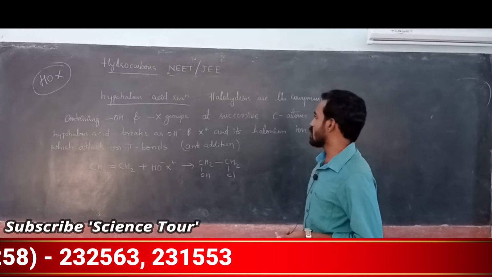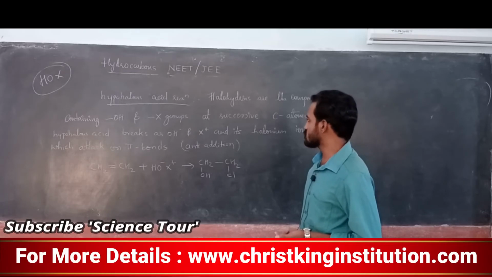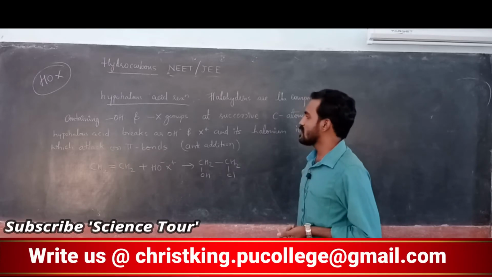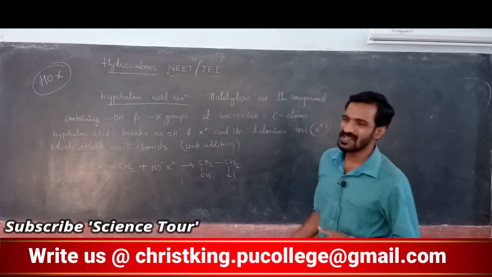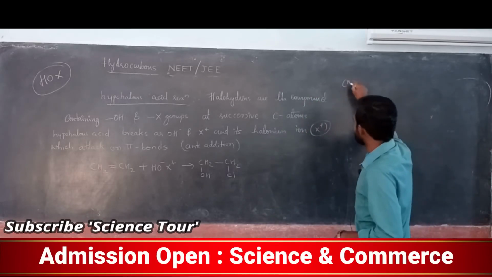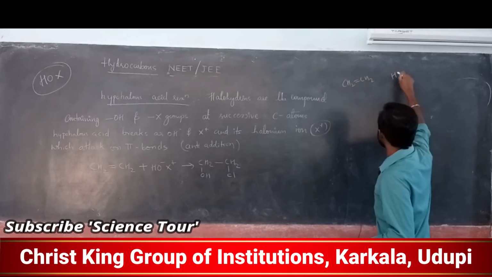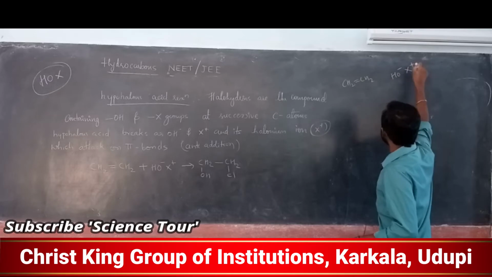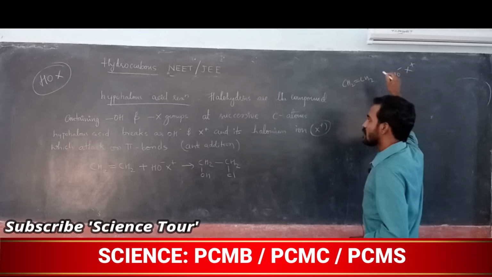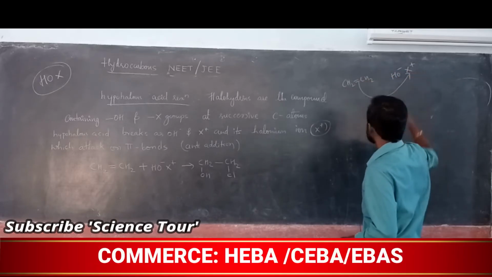At successive carbon atoms, hypohalous acid breaks as OH minus and X plus, the halonium ion. It is nothing but X plus attacking the pi bond. See, a very simple definition is given. Don't worry about that. If an alkene is there like this, the hypohalous acid will divide into HO minus and X plus. This halonium ion will be added to this particular double bond.